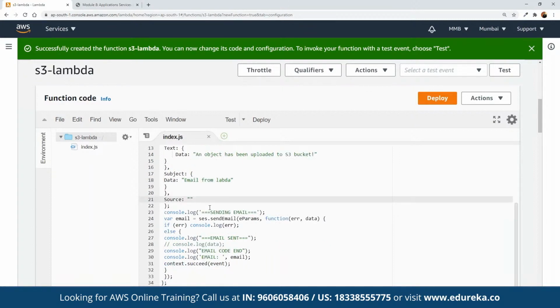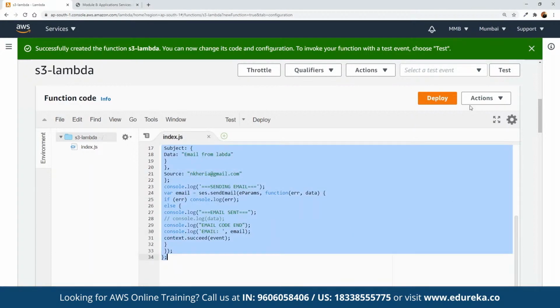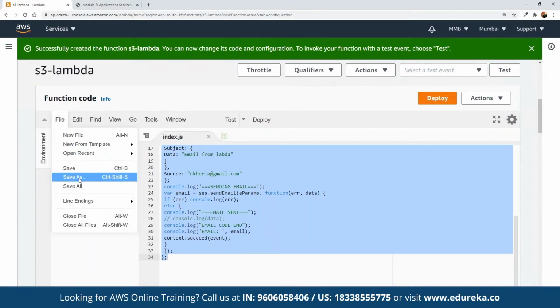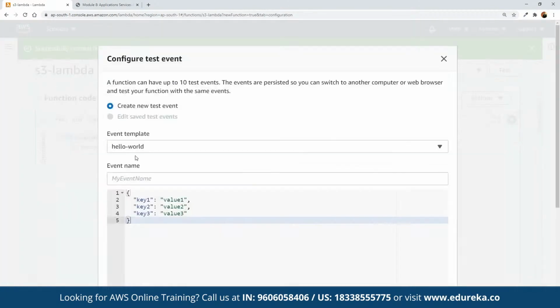And then the source, and that means from which email this is going to be sent. Now basically we cannot enter any random email. This email has to be verified by the SES service as well, as in Simple Email Service. So we can define the SES service, and once we are done, we can simply save this entire function. We already have defined the name, so let's simply save the function in here itself. And now we can click on deploy. Now once we are done, if you want, we can test the function as well, where we can create our own test events, just like we do in Selenium. We have our own test events that we can configure, and then we can define the event name as well.